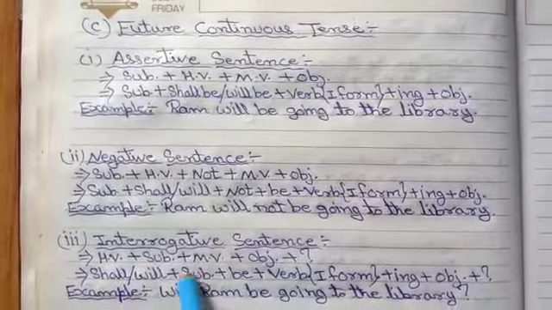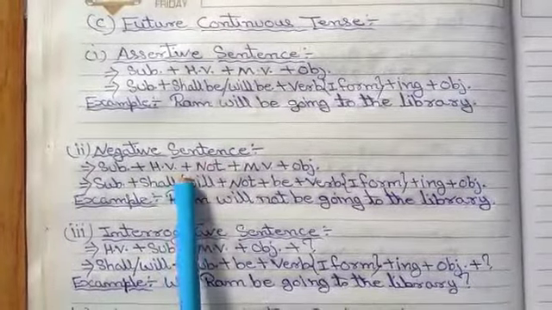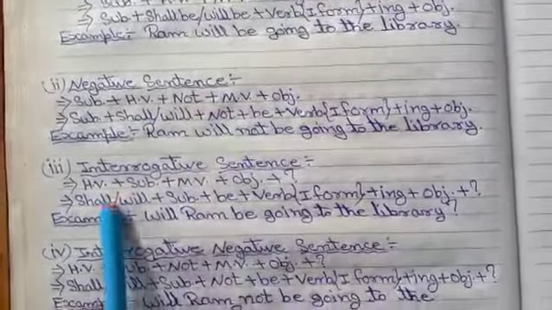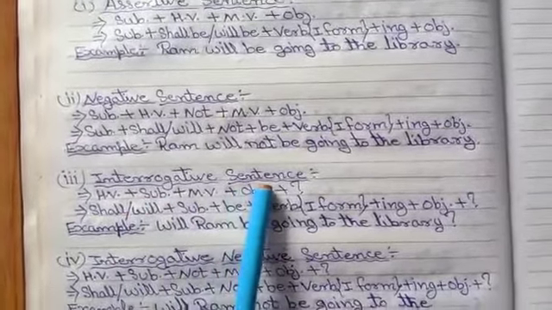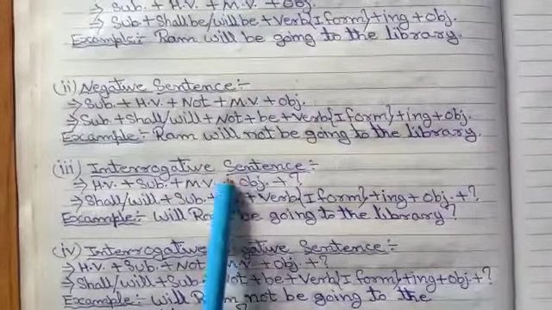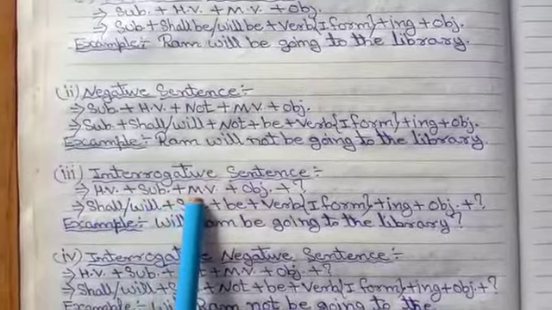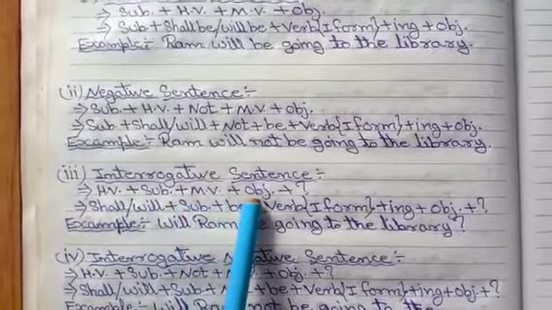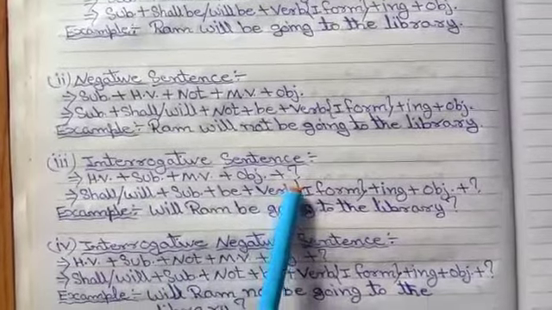So I think all of you understand the structure of a negative sentence of the future continuous tense easily. Afterward we will see the structure of an interrogative sentence of the future continuous tense. The structure is helping verb, which means HV, plus subject plus MV, which means main verb, plus object plus question mark, or we can say interrogative sign.